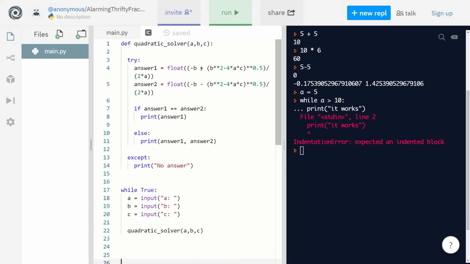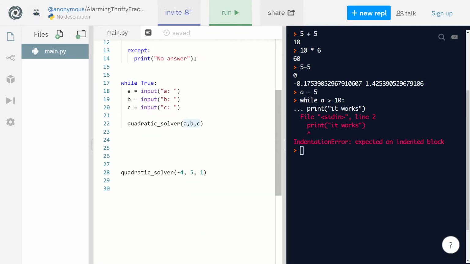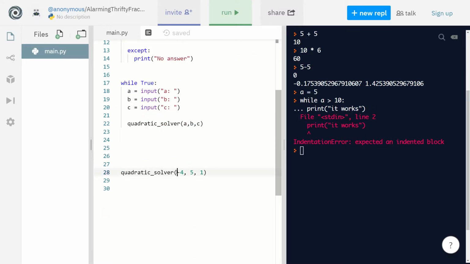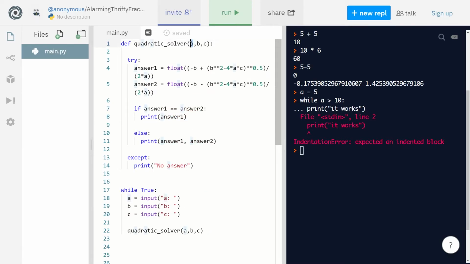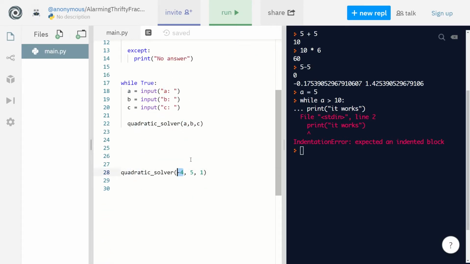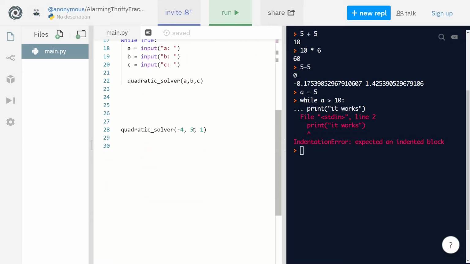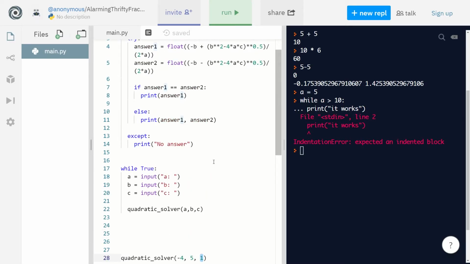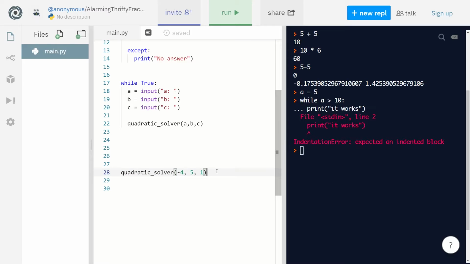And these 3 refer to what's going to be inputted, right? So when you run this function, the A here is going to be equal to -4, the B here is going to be equal to 5, and the C here is going to be equal to 1, right?